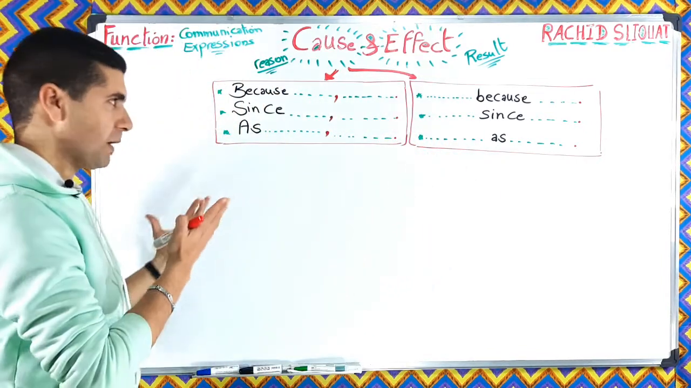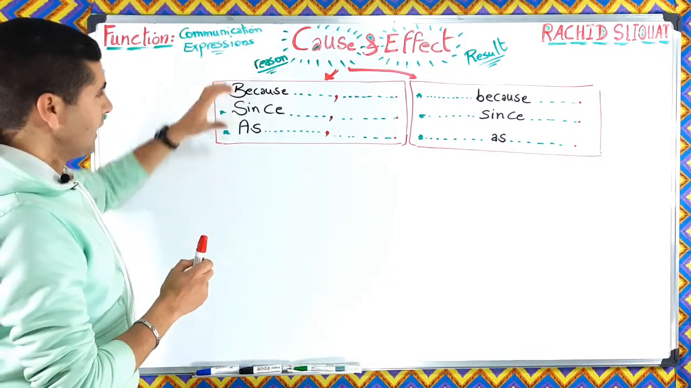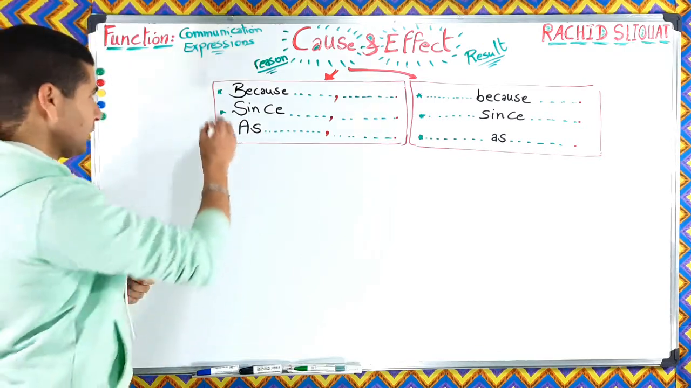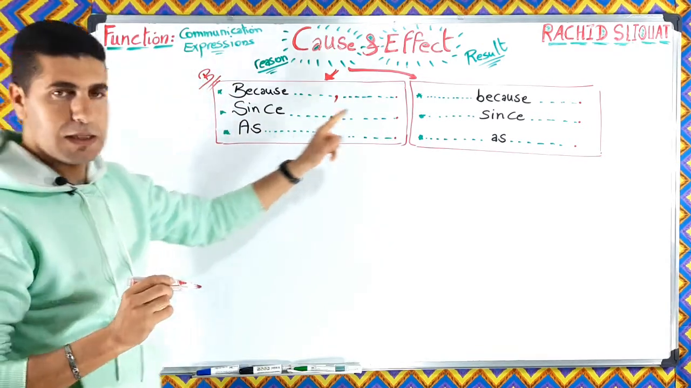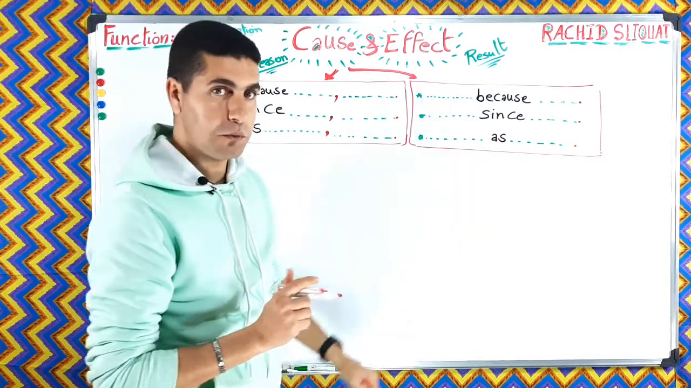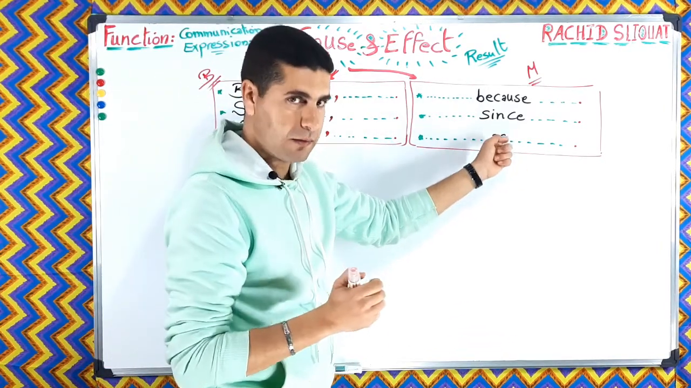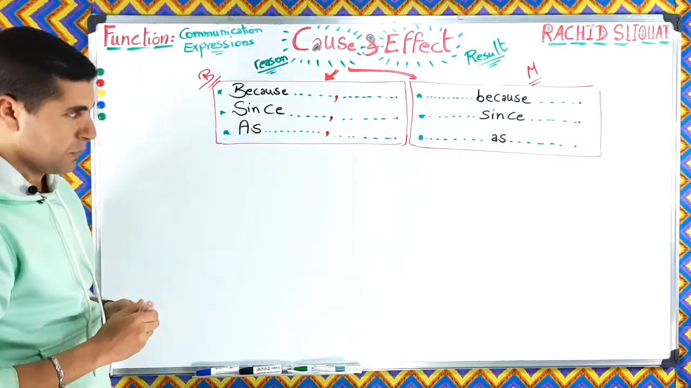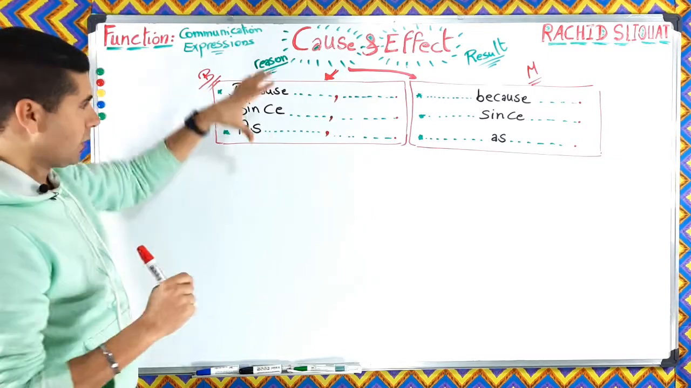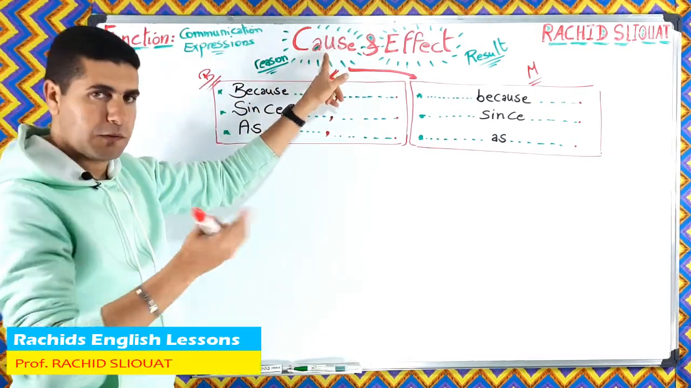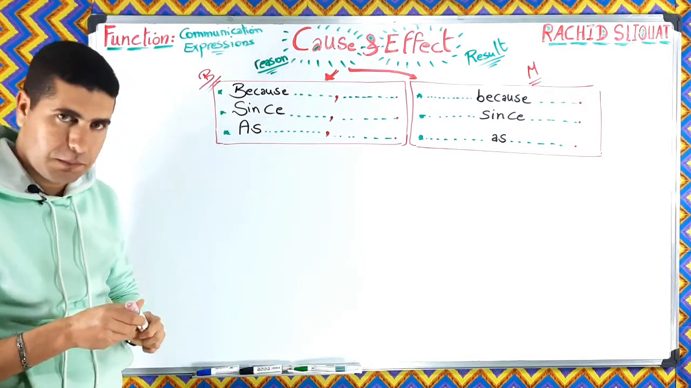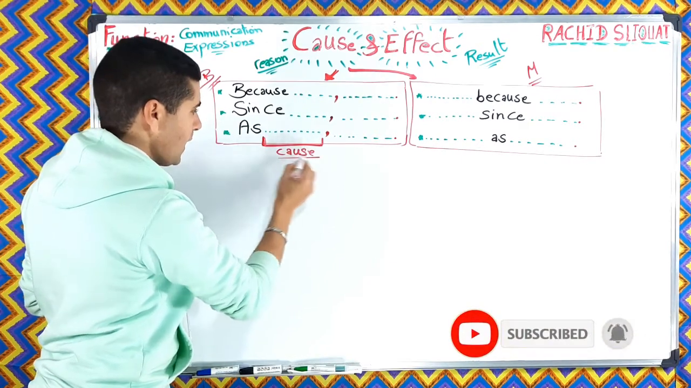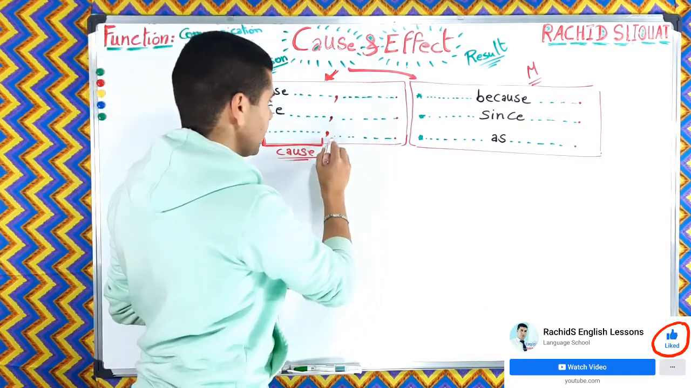What is the difference between pattern number one and number two? Very simply, in number one, because, since, and as are used in the beginning, as you can see. But in this pattern, they are used in the middle of a sentence, okay? In the middle of a sentence, but these ones are in the beginning of a sentence. All right, so as long as I said that these expressions are to show the cause, very simply, they are followed by a cause. So this part is for the cause, okay? And this one is for the effect, okay?